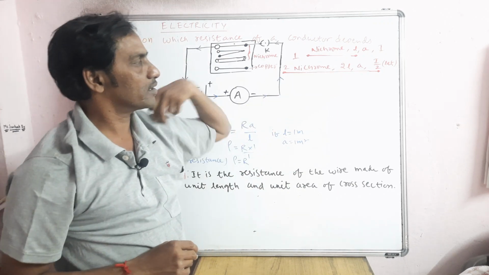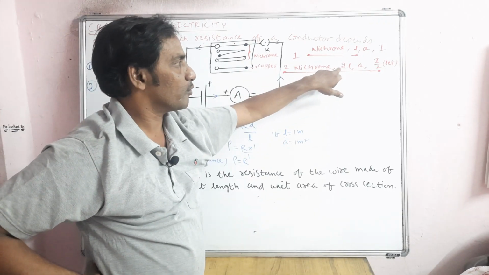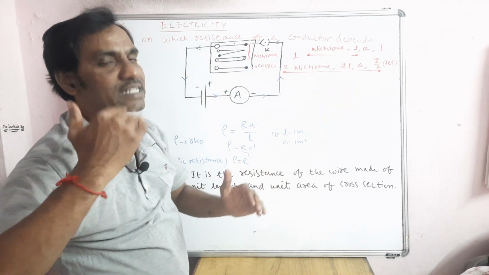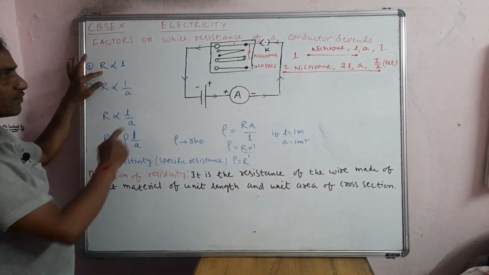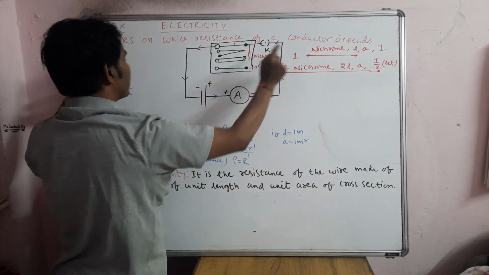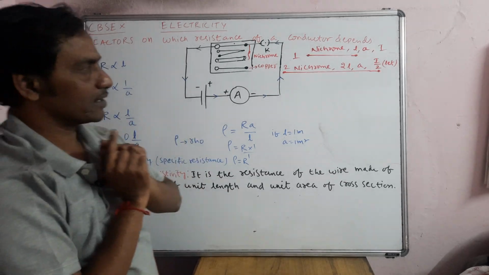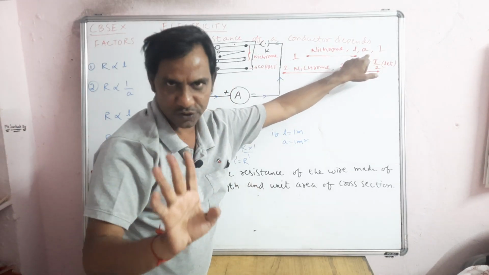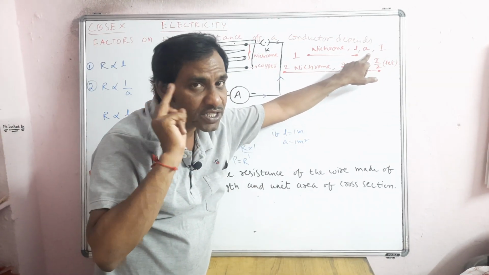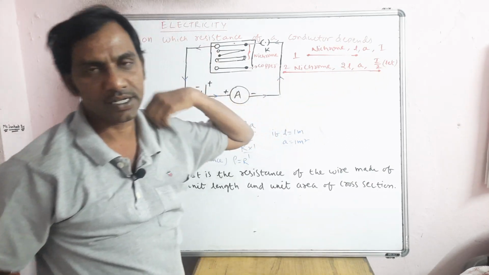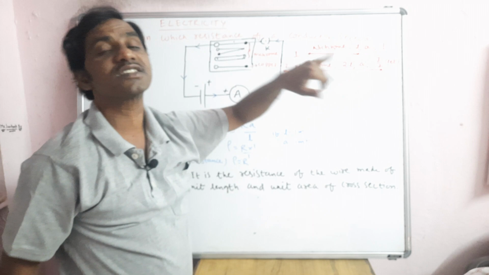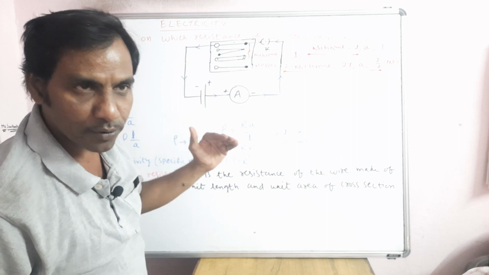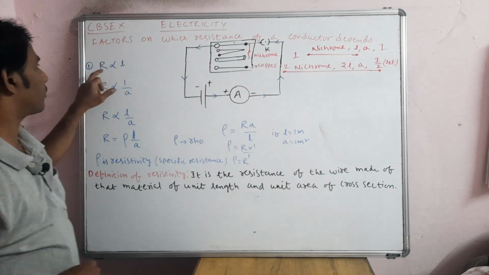Now whenever the length is increasing, the current is reducing. So it means that the resistance increased. By this understanding, compare the second one with the first one. Remaining all are same except length. The nichrome wire is the same, and the area of cross section is the same. But because of the change in length, the current has become half, right? So when length increases, resistance increases, and thereby the opposition to the flow of electrons increases. So that point you can mention here.